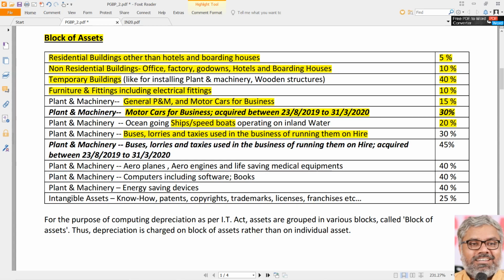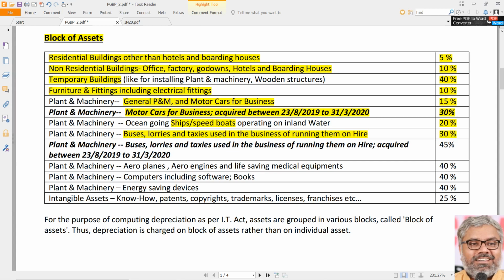But now, what are the cars we are talking about? Taxis used for business of running them on hire. So, like Meru Cabs is there. They own a lot of cars. Those are all the cars which are used in the business of running them on hire. For them, eligible rate of depreciation will be 30%.